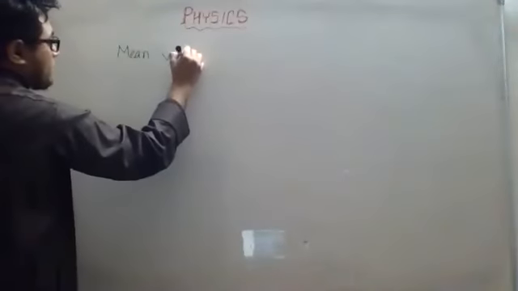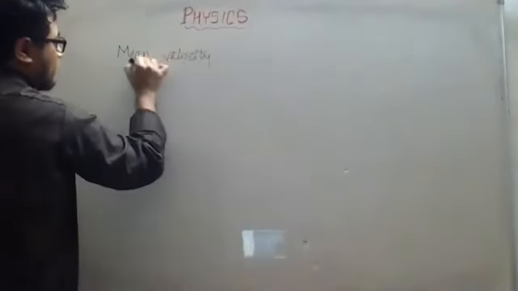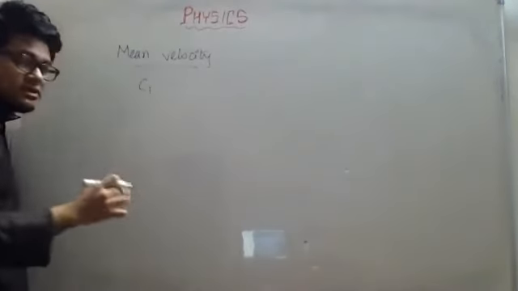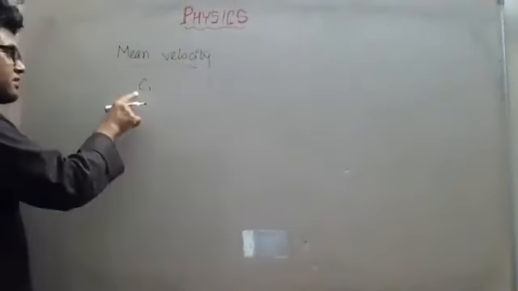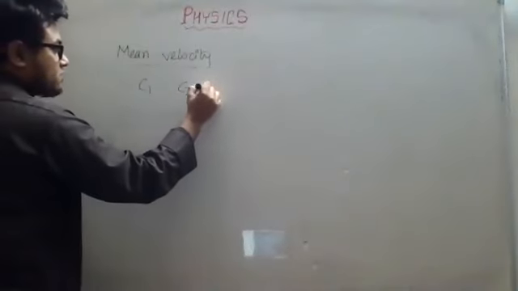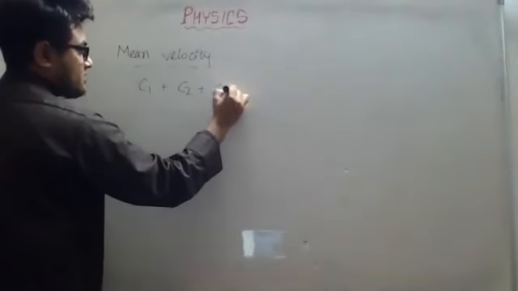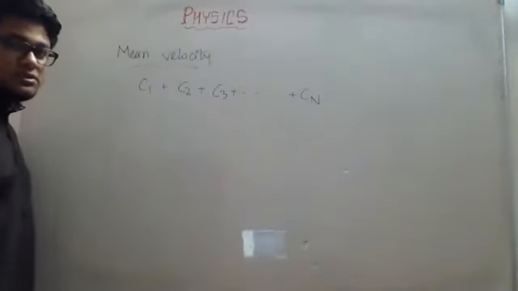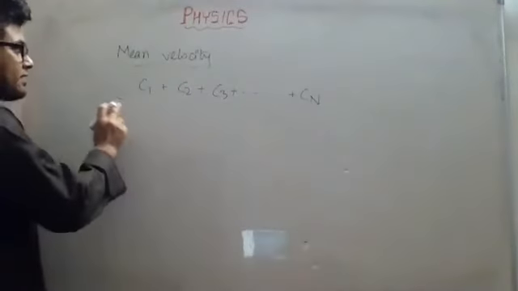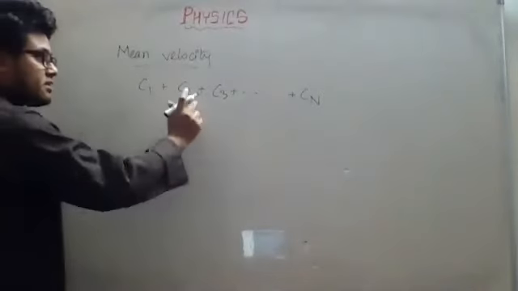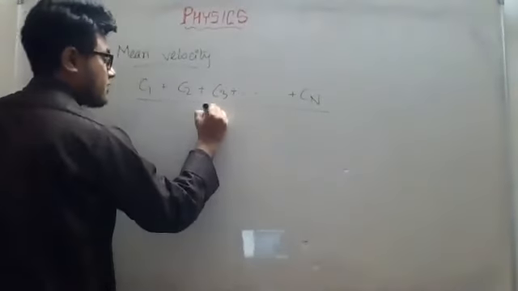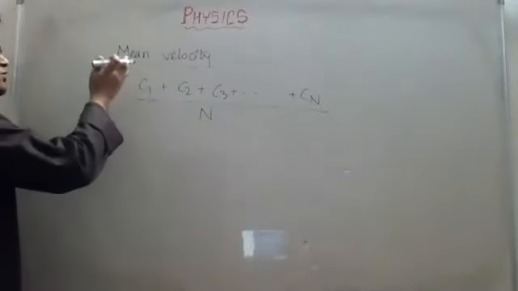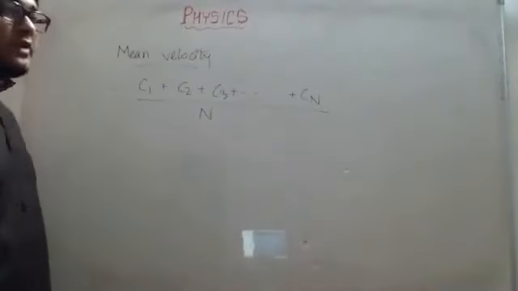Mean velocity. Let us say there are several molecules, right? C1 is the velocity of the first molecule, C2 is the velocity of the second molecule, C3 is the velocity of the third molecule. Likewise, let us say n number of molecules are there, so I will go up to n. If I want to find the average of them, I will take the summation of all of them divided by n, where n is the number of molecules. This is what we call mean velocity.